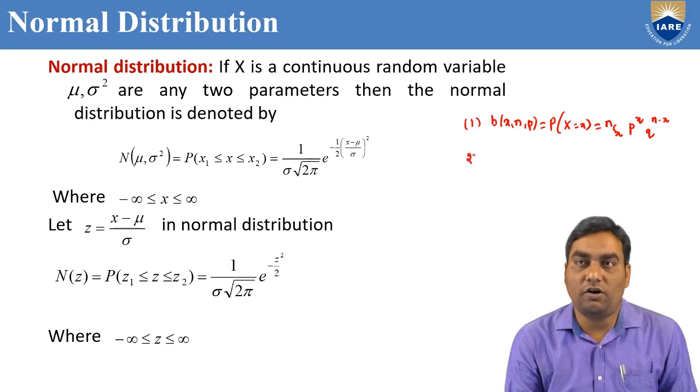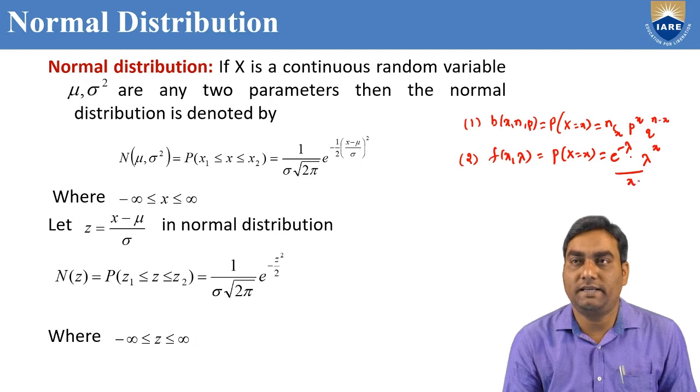Similarly, we have already discussed the Poisson distribution, denoted by f of x comma lambda. This is also to find the probability of getting number of successes by using the formula e power minus lambda, lambda power x by x factorial.